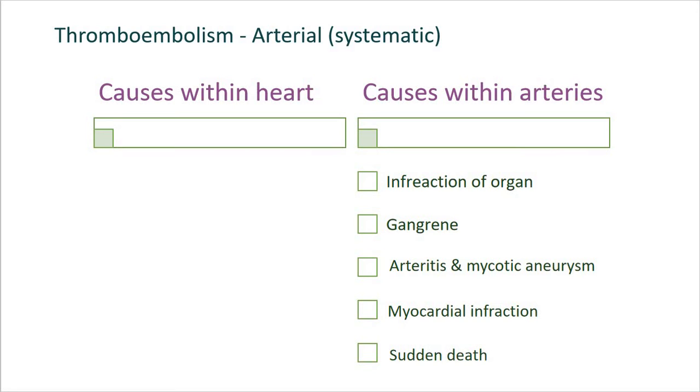These are the mural thrombi in the left atrium or the left ventricle of the heart, whereas the vegetation on the mitral or aortic valves, then prosthetic heart valve replacement and